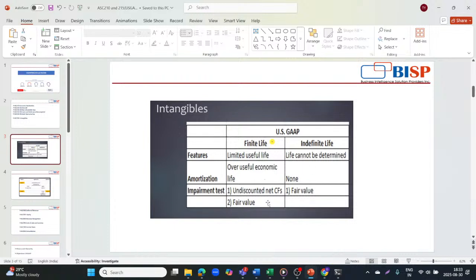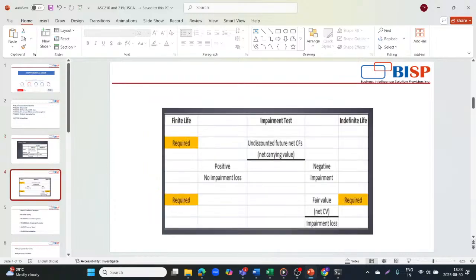Impairment test. If it is a finite life, the test uses undiscounted net cash flows, and the loss is then measured on the basis of fair value. If the asset has an indefinite life, the impairment test will be done on the basis of fair value only. So there's a difference between finite life and indefinite life.